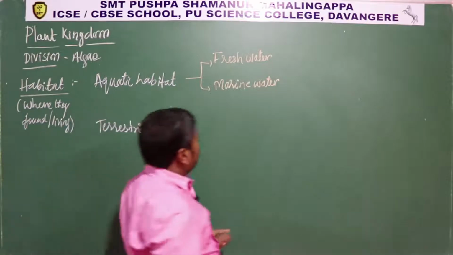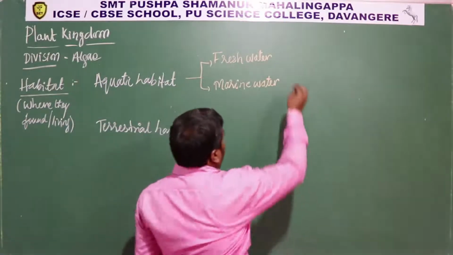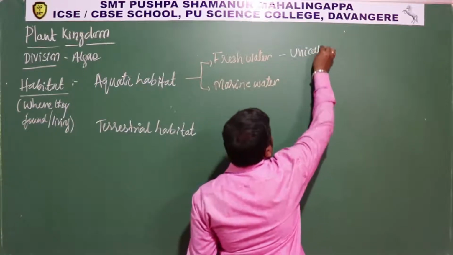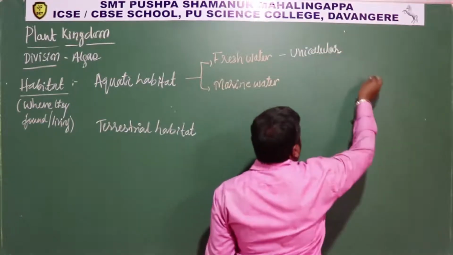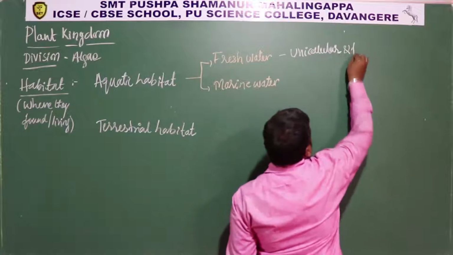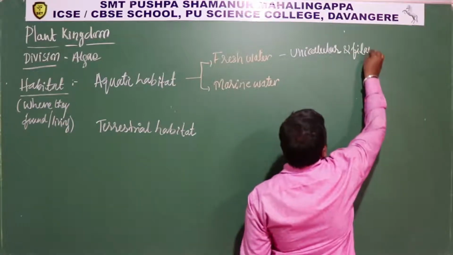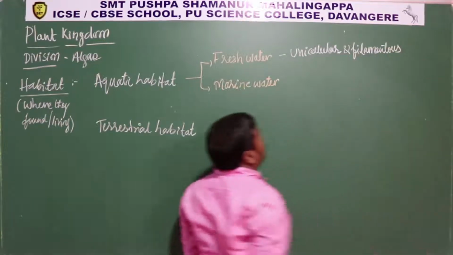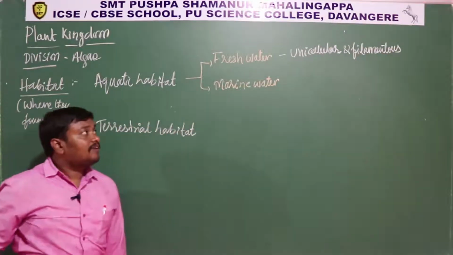The algae found in fresh water are mostly unicellular and filamentous.